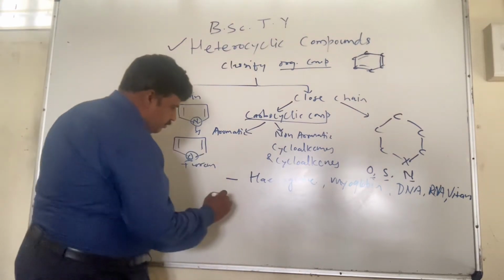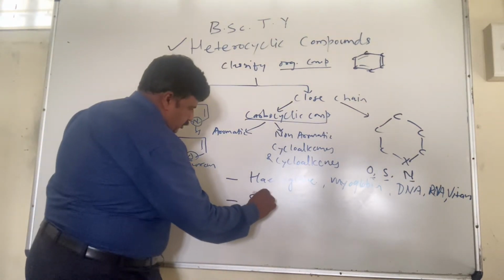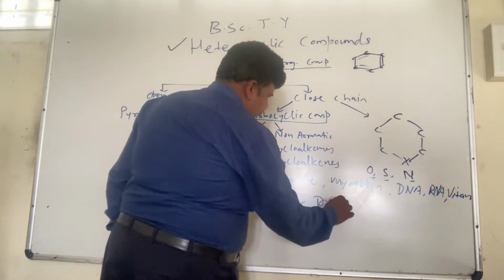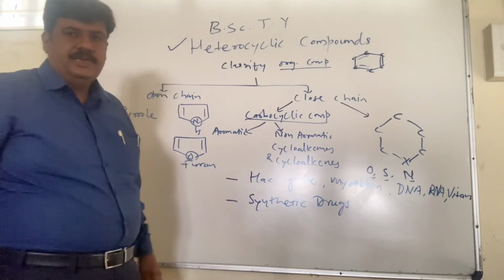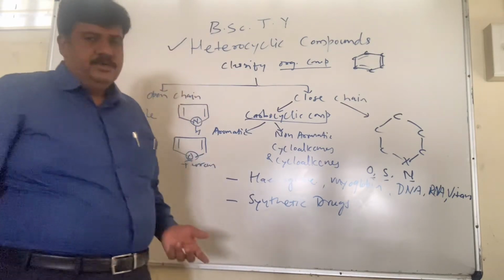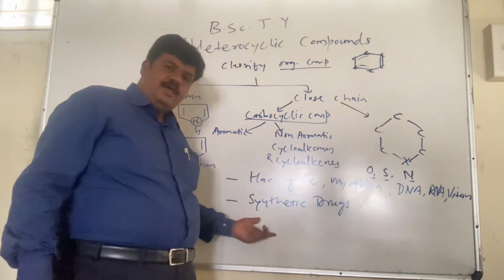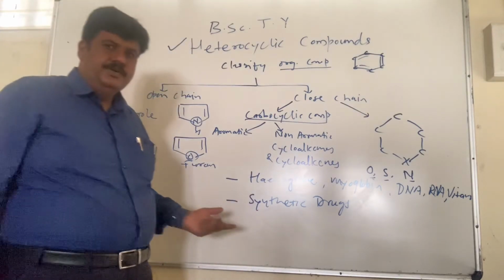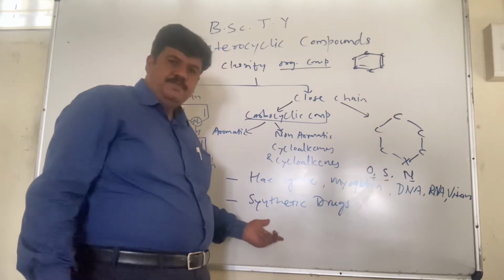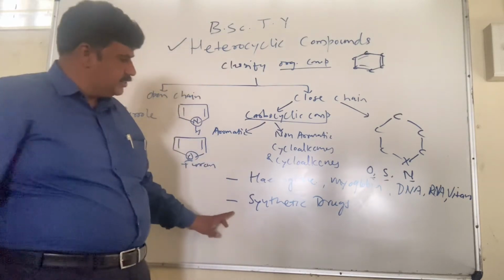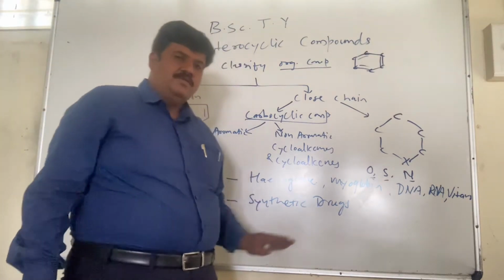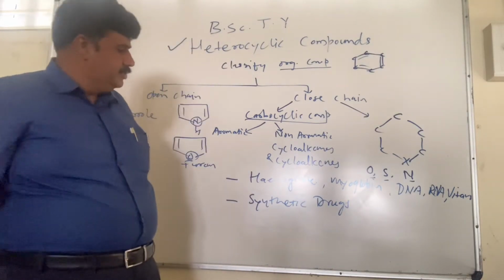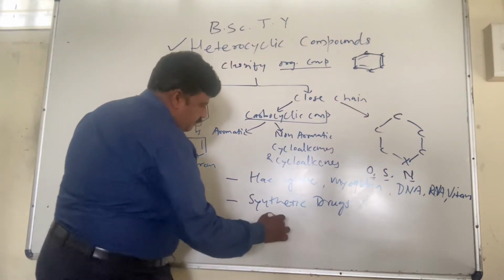Second, synthetic drugs. A wide range of synthetic drugs may be anti-diabetic, antibiotics, or drugs acting on the central nervous system, such as CNS depressants. All these drugs are most of the time made up of heterocyclic compounds. So these compounds have a very significant biological activity.